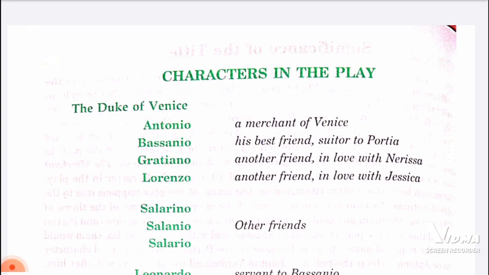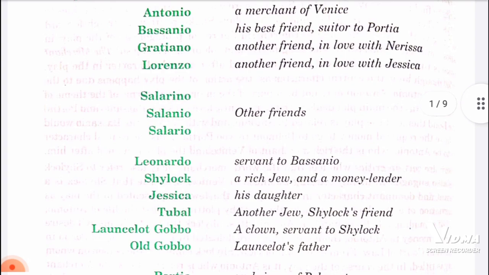Nerissa is who? Nerissa is the lady in waiting who works for Portia. Portia is the princess of Belmont. Then comes Lorenzo. He is another friend of Antonio and Bassanio. He is in love with Jessica. Jessica is the daughter of Shylock, who is a rich Jew and a moneylender, and he is the villain. We can say he is the villain of this play.